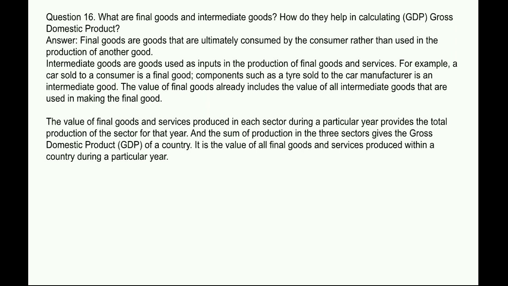The value of final goods already includes the value of all intermediate goods that are used in making the final good. The value of final goods and services produced in each sector during a particular year provides the total production of the sector for that year, and the sum of production in the three sectors gives the gross domestic product, GDP, of a country. It is the value of all final goods and services produced within a country during a particular year.